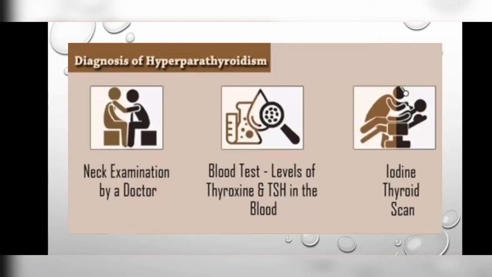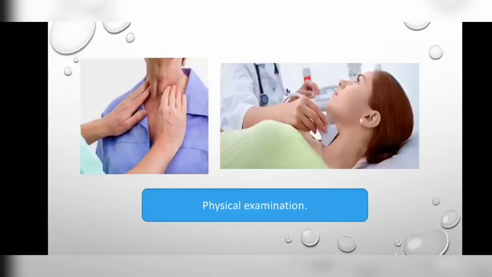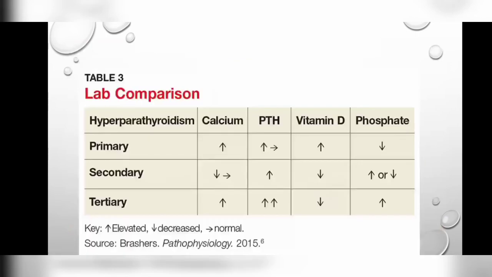So look at the diagnosis of hyperparathyroidism. Neck examination: by neck examination, the doctor or physician can find out about hyperparathyroidism. Then, as we have discussed earlier, the blood test shows the levels of thyroxine and TSH in the blood increased. Then the iodine thyroid scan and physical examination.